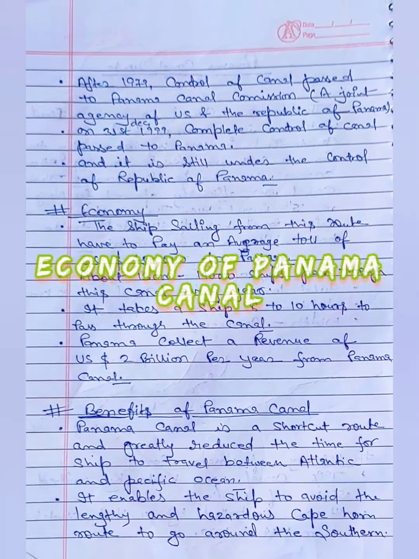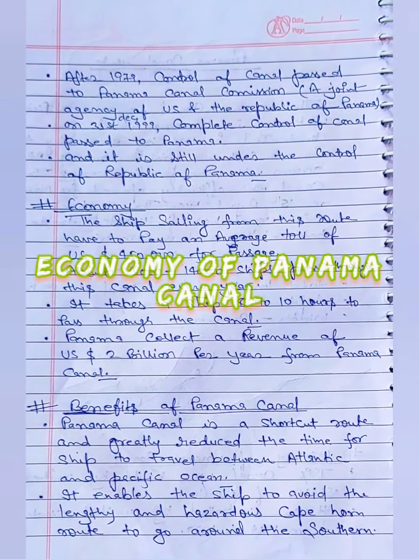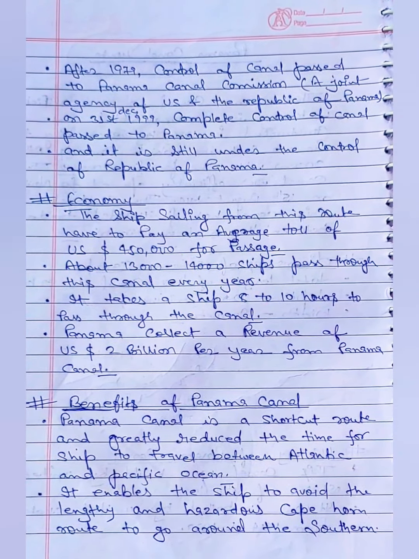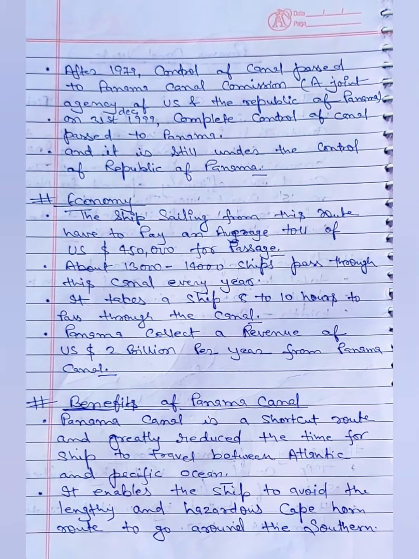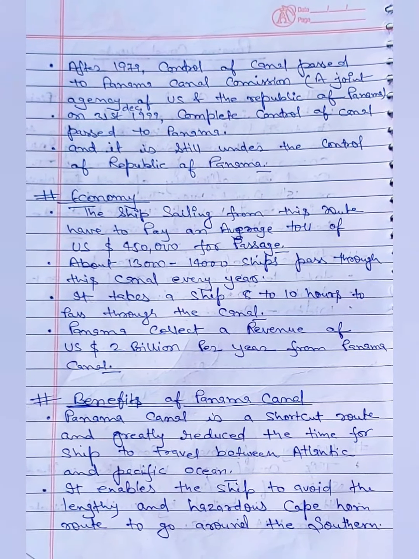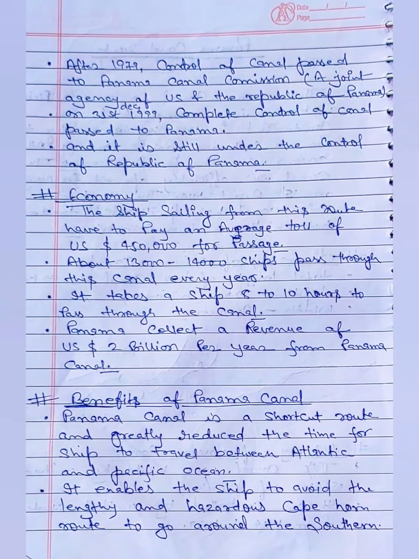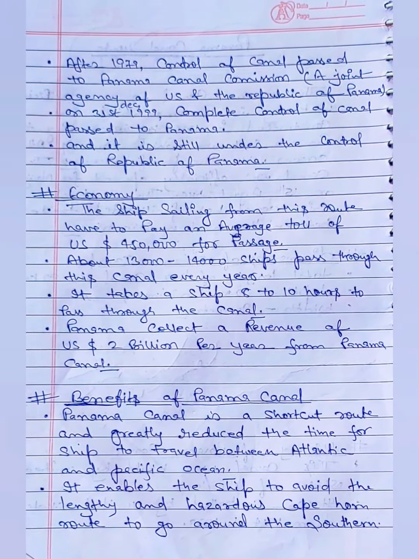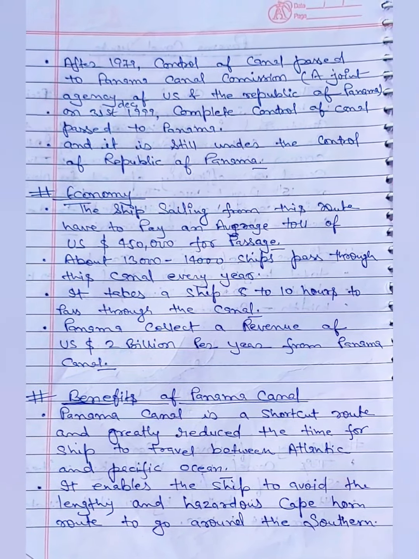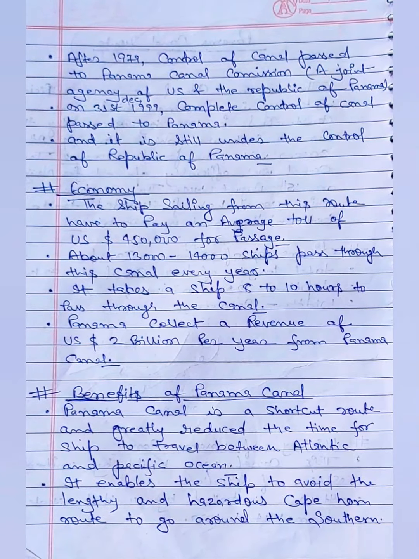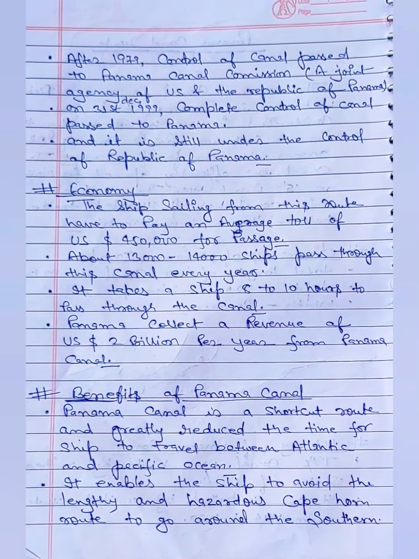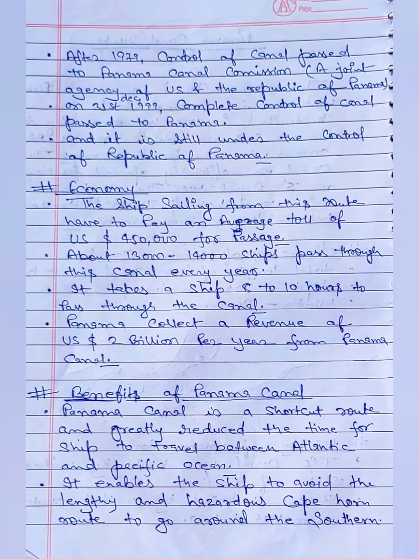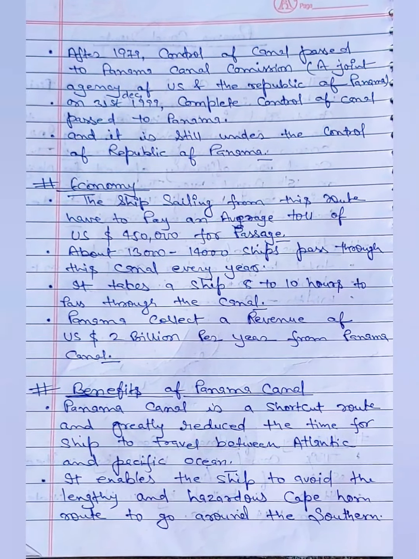Economy. The ships sailing through this route have to pay an average toll of US $450,000 for passage. About 13,000 to 14,000 ships pass through this canal every year. It takes a ship 8 to 10 hours to pass through the canal. Panama collects a revenue of $2 billion per year from the Panama Canal.